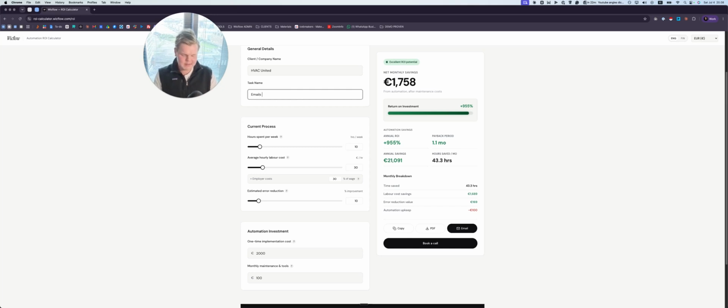They have a lot of emails, they have orders coming in, and this is a process that is taking up too much time. How many hours per week is it taking up? Well, currently they're spending 3 hours per day, and we have 5 days a week that they're doing it, which means by my calculations that it should be 15 hours, right? So let's put 15 hours right here.